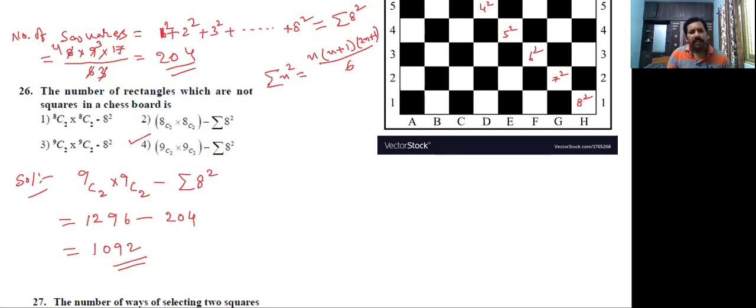Number of rectangles means 1296. Number of squares means 204. That means the number of rectangles which are not squares is equal to 1092.